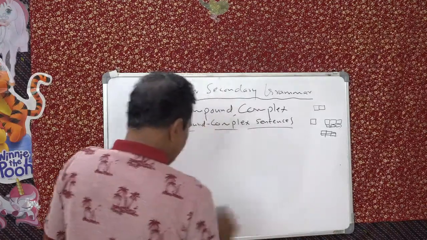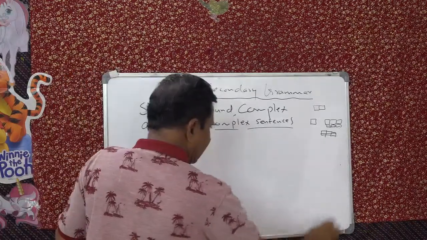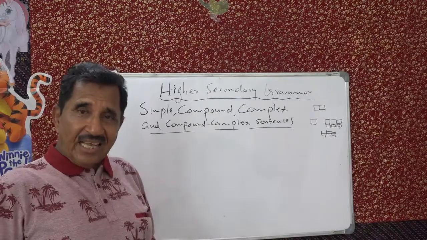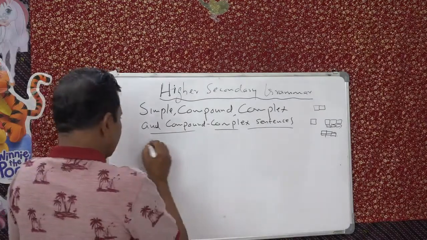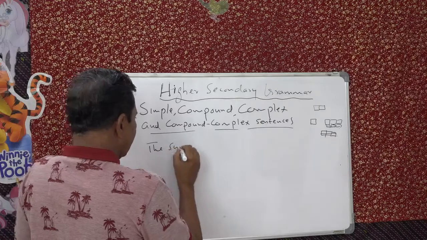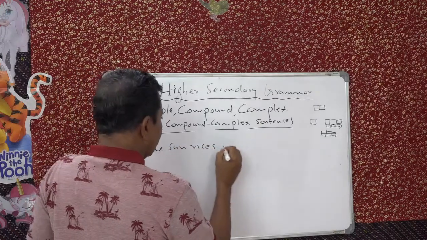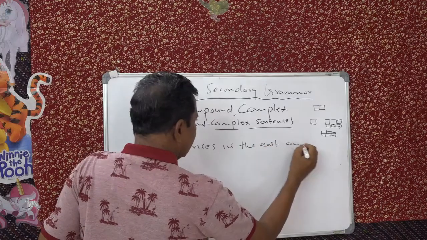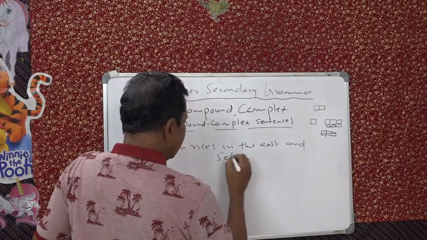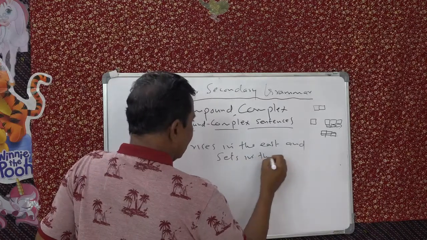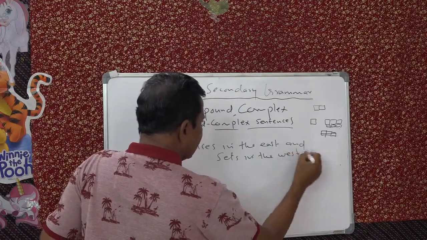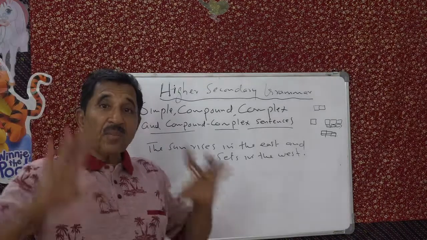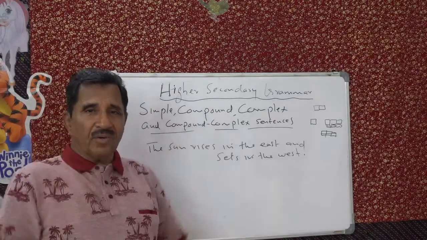Now we come to this example: the sun rises in the east and sets in the west. See that? Here we have two sentences, but both are of equal importance.